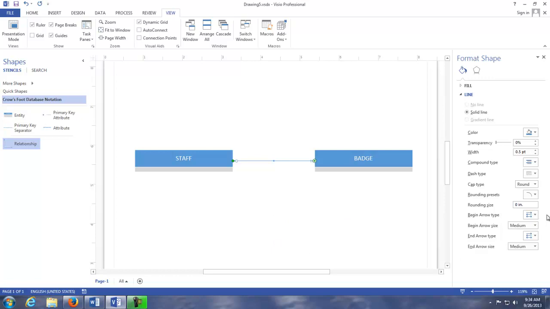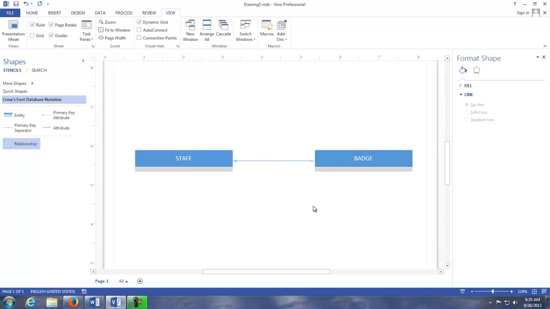So this is the beginning of the line, and I'm going to pull this down, and in this case, I want this one, number 25, which is the double hash. So there's my relationship line, and that is the model.